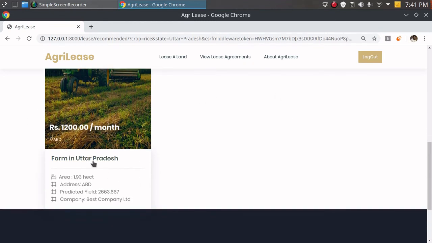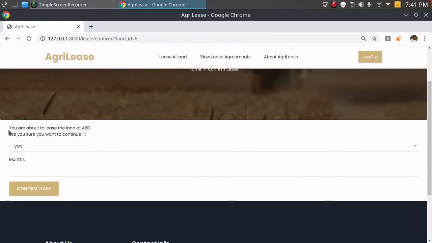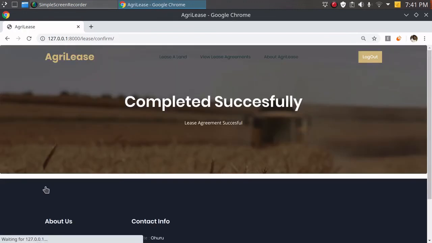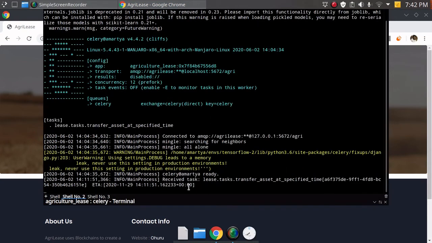So I'm going to go to this and lease this because I like it, let's say. And it asks you for a final confirmation if you are sure you want to continue. I'm going to say yes and put in a 6 month lease. The lease is now confirmed, and what it does is it also sends a message to the RabbitMQ message broker through Celery. As you can see, this is the receive task, which is transfer asset at specified times. Transfer asset specified time is the custom function name that I gave it.